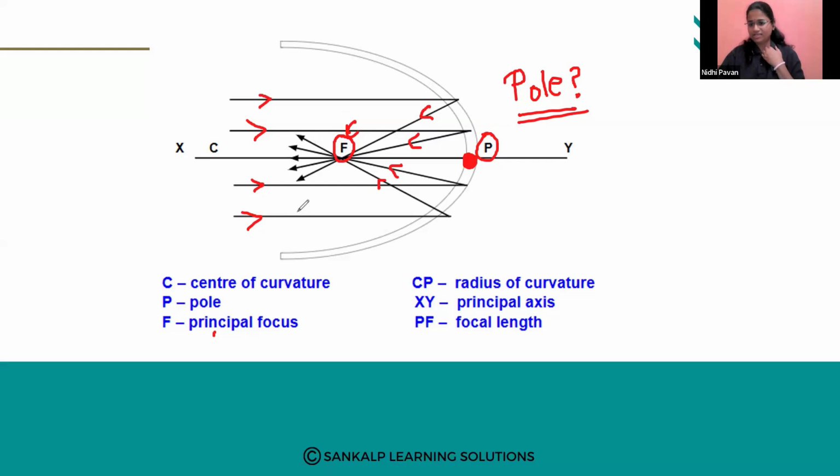Anyone? Very good. Vikas answered it. Where reflected rays meet at a point after reflection, that is called the principal focus. So you should remember center of curvature, pole and principal focus. Then only you will understand the image formation.